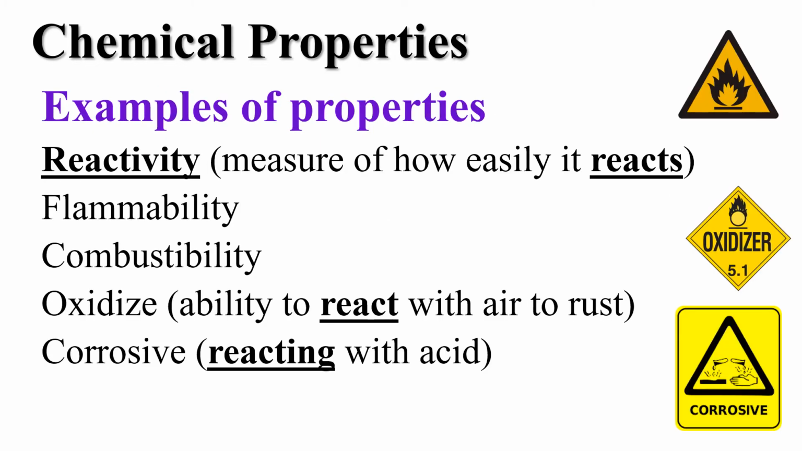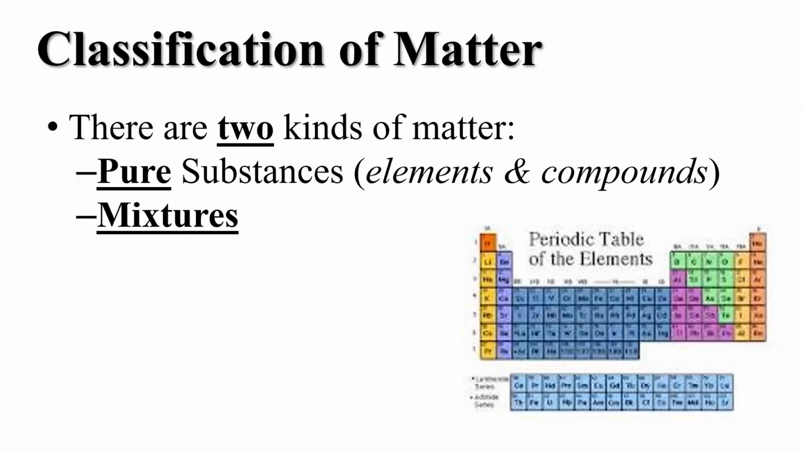Examples of chemical properties include reactivity, just like I said; flammability, whether or not something will catch fire; combustibility, whether or not something can explode or be spontaneous in its ability to burn; whether or not something oxidizes, its ability to react with air or to rust. There are a lot of different oxidizing. Or whether or not something's corrosive, if it reacts with an acid or if it reacts with a base. These are all examples of chemical properties.